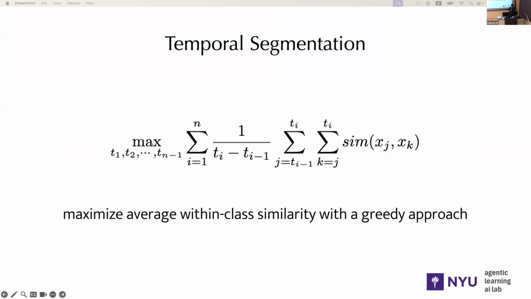So how do we get these temporal segments from a video? We use a quite simple optimization objective, which is to maximize the average similarity within each temporal segment. Here, T1, T2, all the way to Tn-1 are the boundaries of the temporal segments. And we assume that the number of temporal segments n is predetermined. And we use a greedy approach to approximate this optimization problem.